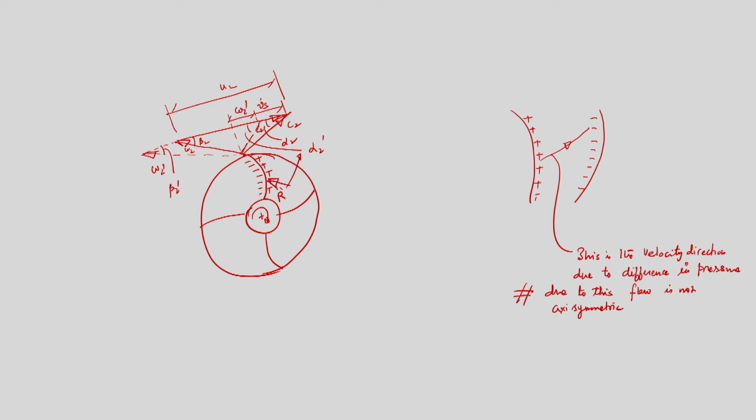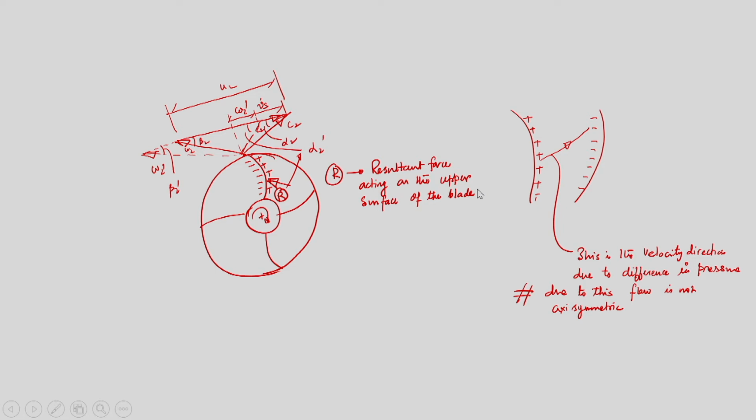This is R, the resultant force acting on the upper surface of the blade.